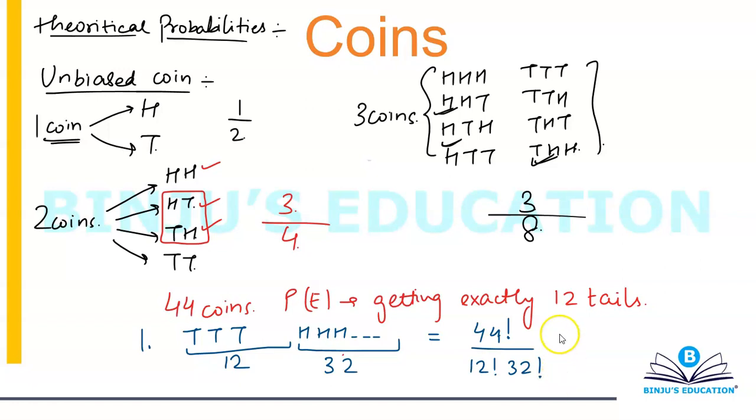So for the first coin, it will be 1 by 2. For the second one, it's going to be 1 by 2. Third one, 1 by 2. For the fourth one, 1 by 2. Until the 44th coin, it's going to be 1 by 2. Because whether you have head or whether you have tail, how does that matter?